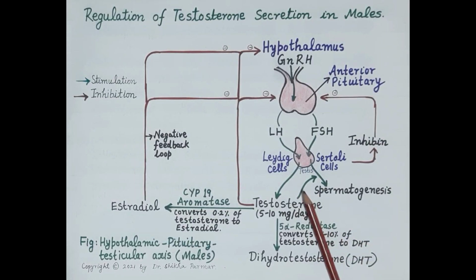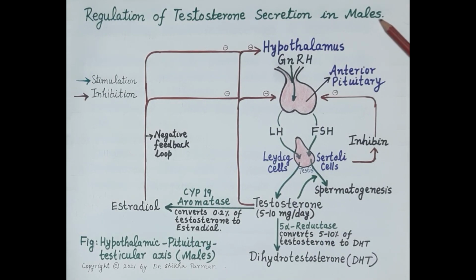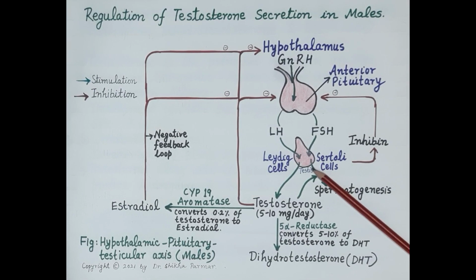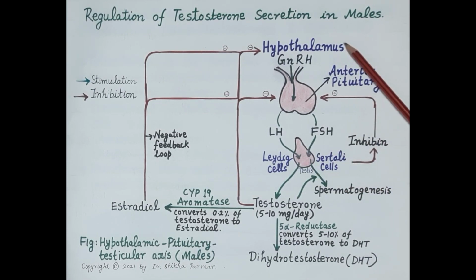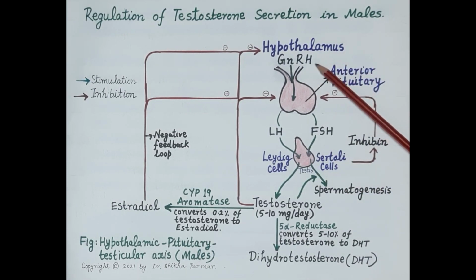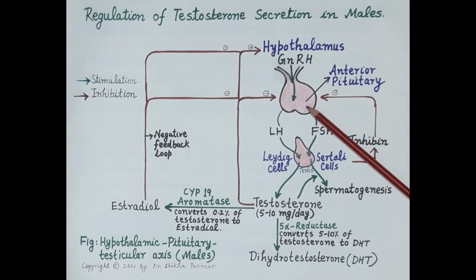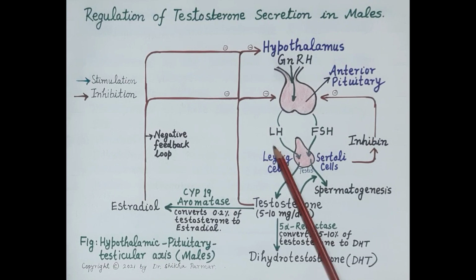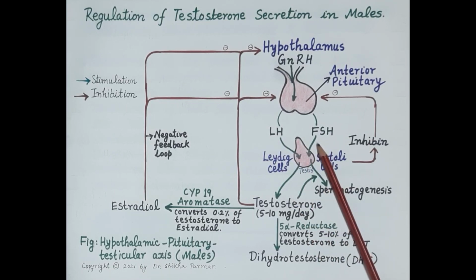Now, let's discuss the regulation of testosterone secretion in males. Now look at this diagram. This diagram shows the hypothalamic pituitary testicular axis. It depicts the hormonal interrelationship between hypothalamus, anterior pituitary and testes. The hypothalamus produces gonadotropin releasing hormone, which stimulates the anterior pituitary to release gonadotropins, namely luteinizing hormone, that is LH, and follicle stimulating hormone, that is FSH.